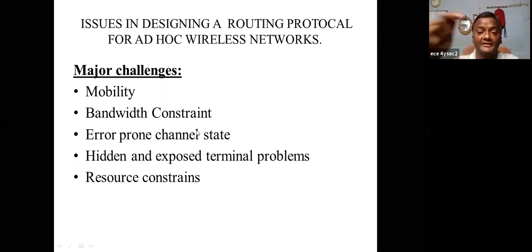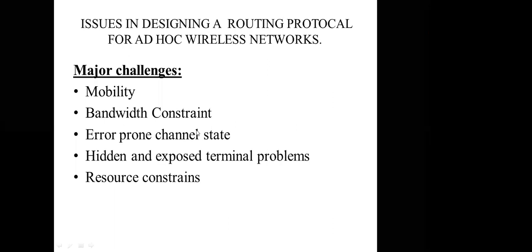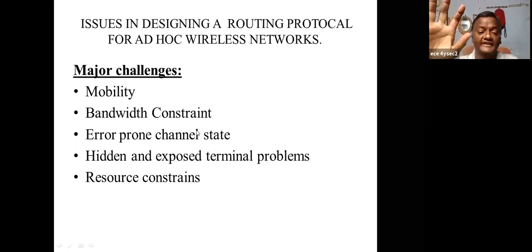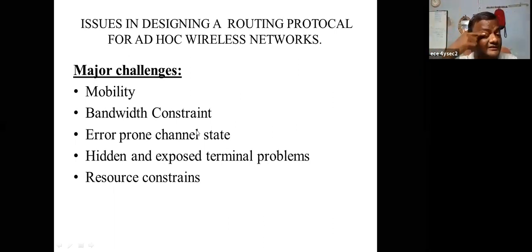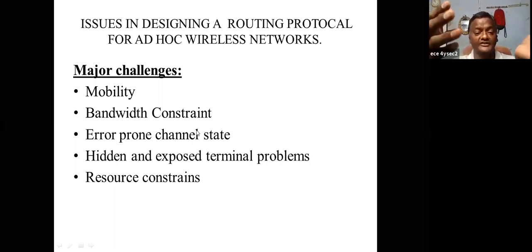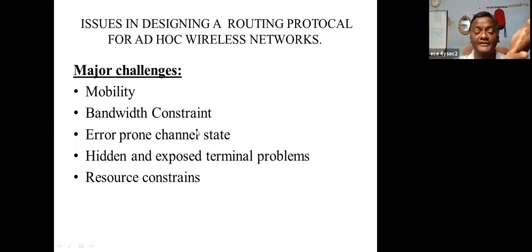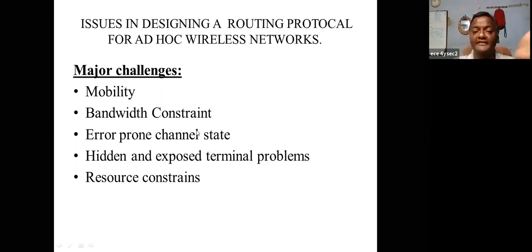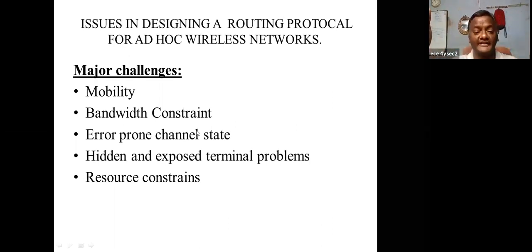Next is hidden and exposed terminal. For each and every terminal, there is an active area. Within this active area, they can use the same bandwidth. Suppose the system is outside the active area, that is called a hidden terminal. This is called the hidden problem. Hidden problem stands for a terminal outside which is already communicating, but this one doesn't know. So it communicates, they can collide with each other. Collision takes place.